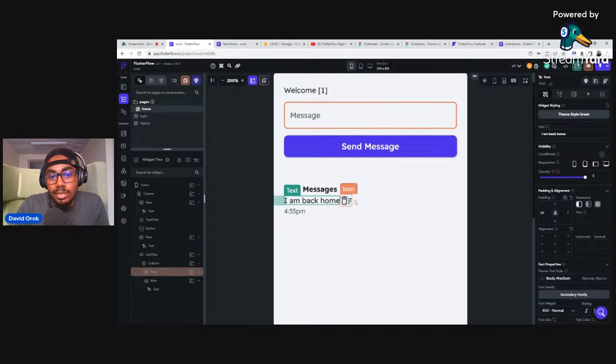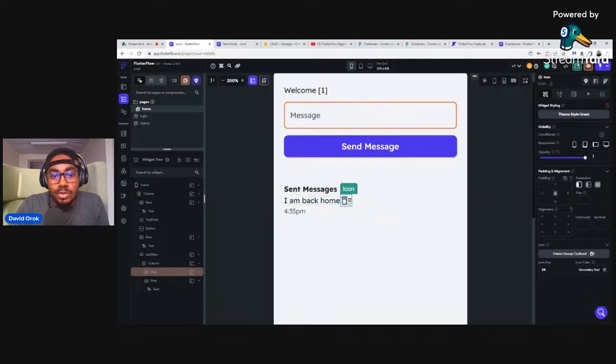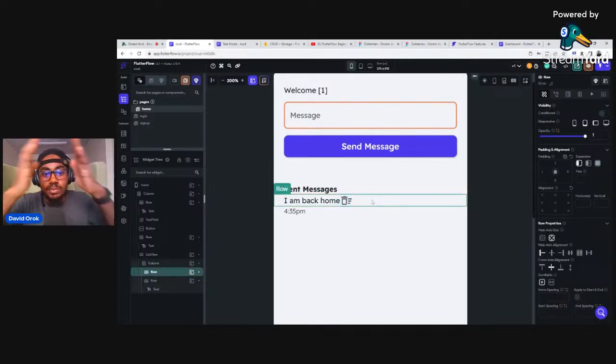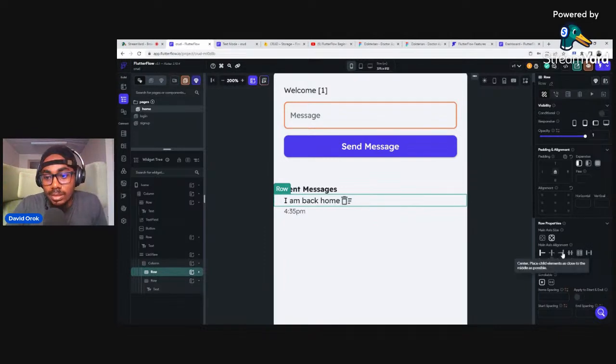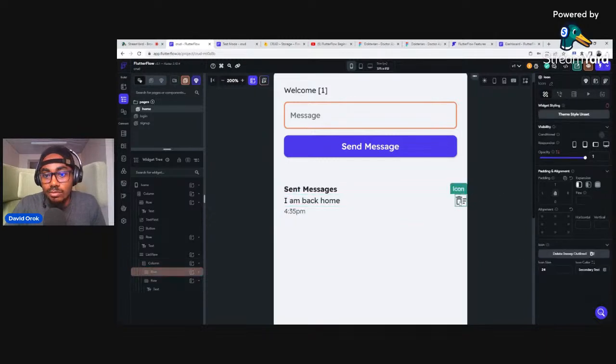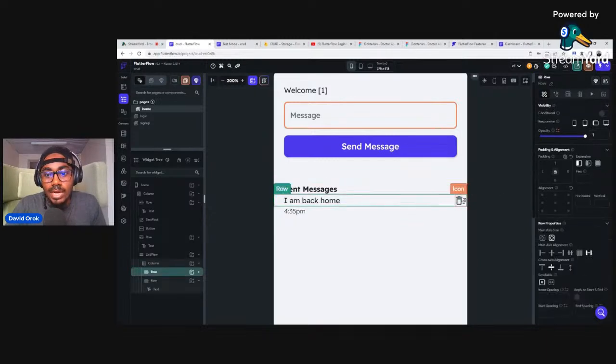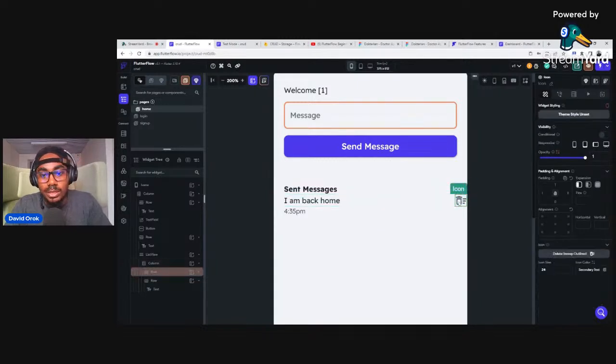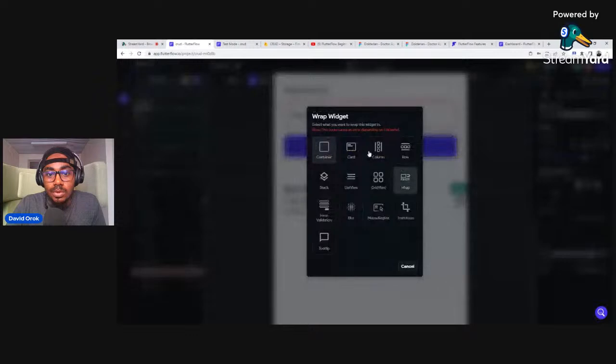All right, so I'm thinking about the best way to do this. Okay, guys, see what I want to do. If I click on this row, I want to separate the two widgets that are in that one row with something called alignment, right? So if I click on this, it's gonna spread them across, and then I can go ahead and give some padding to this. But I want to add something else here, like an edit icon, right? So I'm going to go ahead and duplicate it. But if I do it like this, it's pressing it like this. So I don't want it like that. So I'm going to right click on this and wrap this particular one in a row.